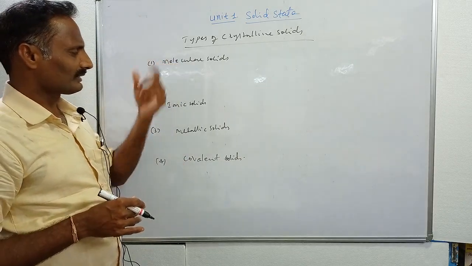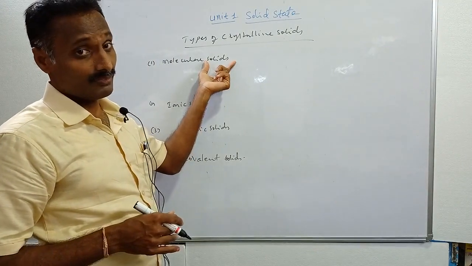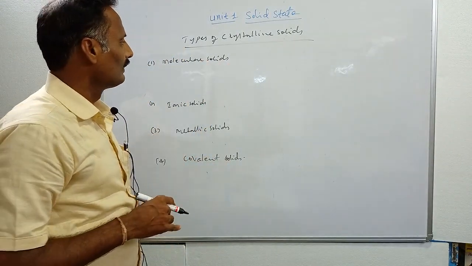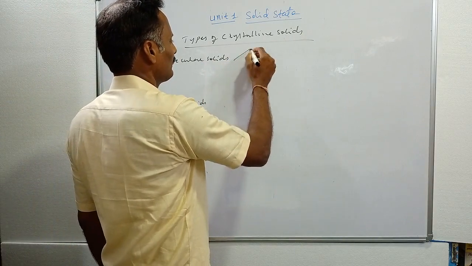First, molecular solids. In molecular solids, molecules are the constituent particles. Here you have three types of molecular solids. Let's see them one by one.